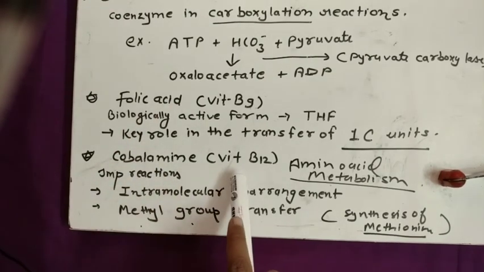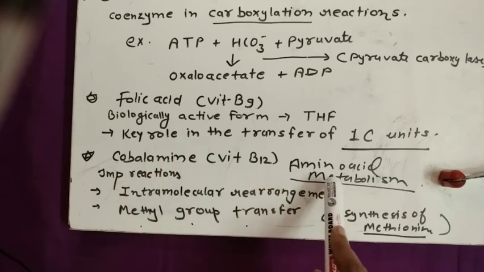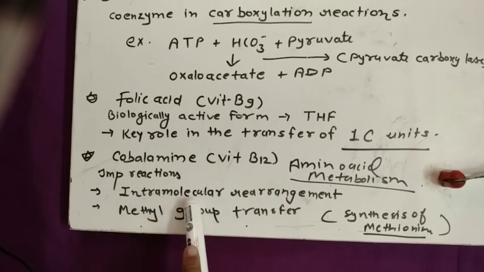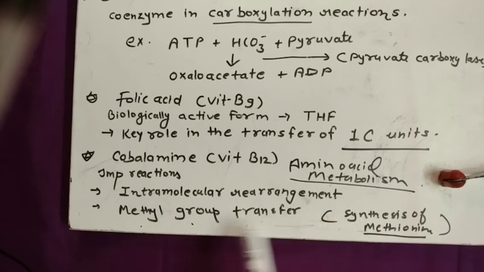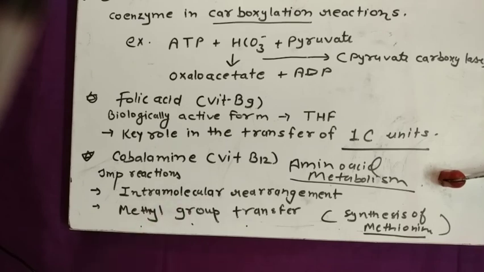Now last is vitamin B12. Vitamin B12 is cobalamin. This cobalamin acts as a coenzyme mainly in amino acid metabolism. Important reactions are intramolecular rearrangement, meaning cobalamin helps in reactions where intramolecular rearrangement occurs, and next is methyl group transfer, as we see in the synthesis of methionine where methyl group transfer happens with the help of cobalamin. So cobalamin helps in methyl group transfer and intramolecular rearrangement.